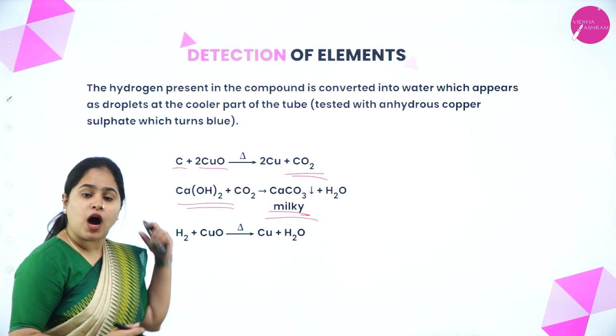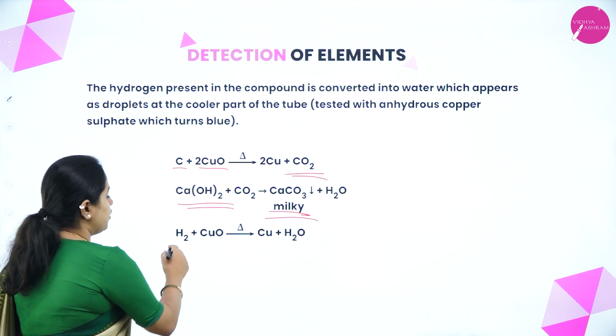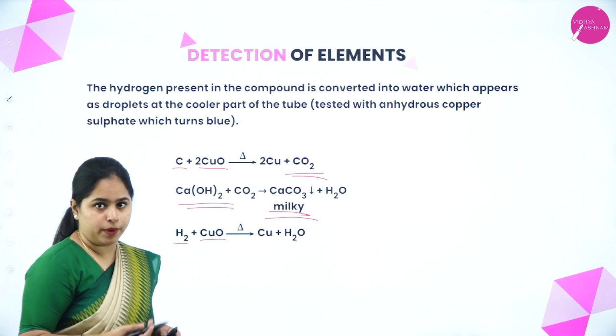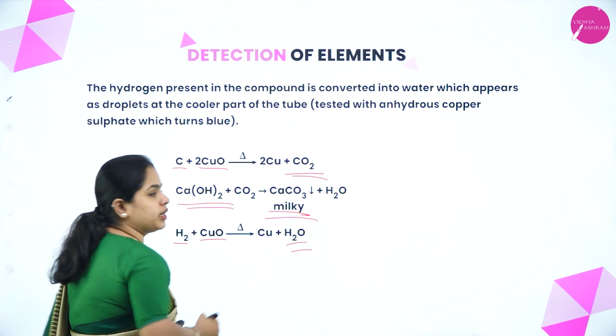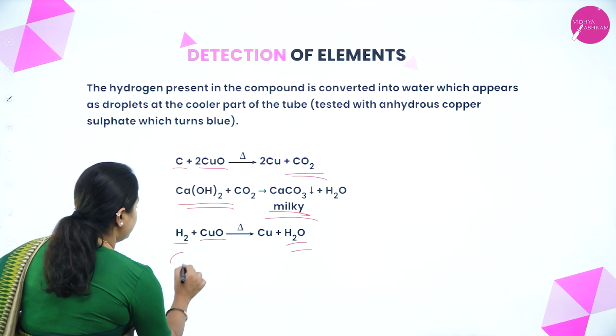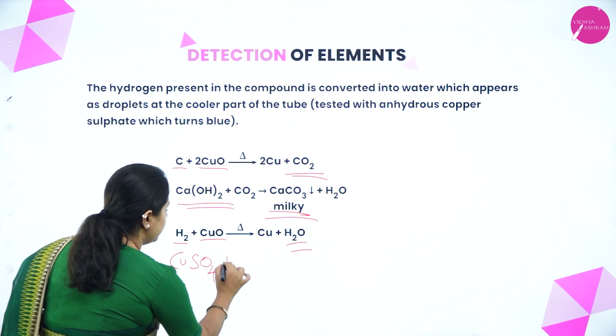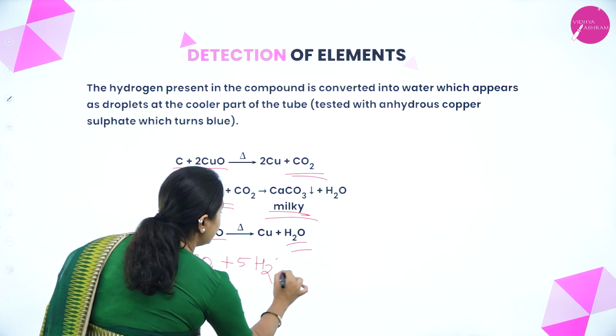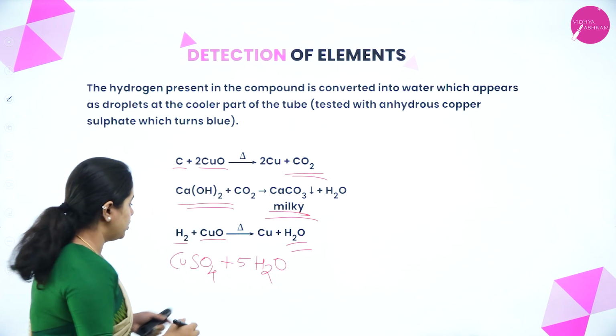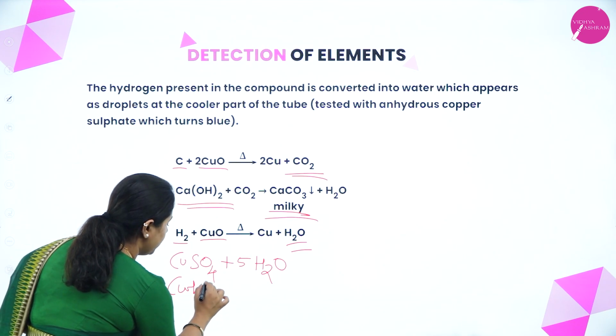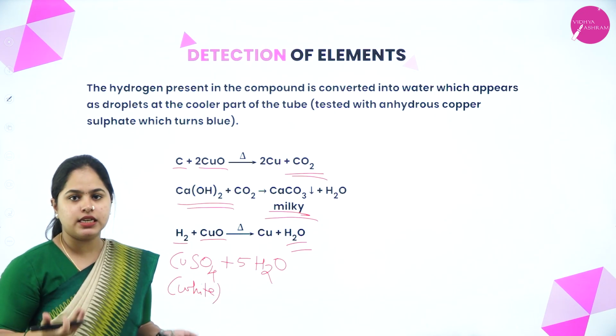In the same way, how to confirm the presence of hydrogen? If hydrogen is made to react with copper oxide, it forms water, right? Now, when the water is passed through anhydrous copper sulfate, the anhydrous copper sulfate will be white in color, right? It doesn't have any color.